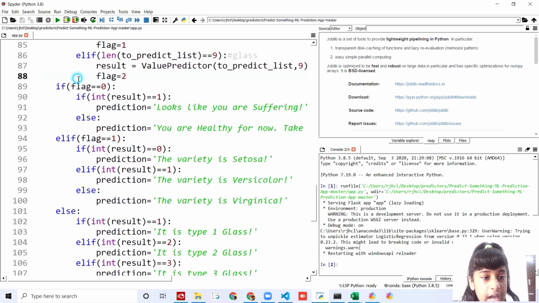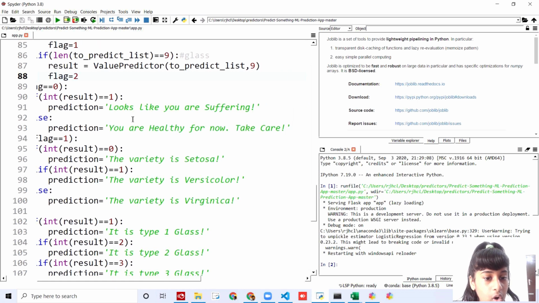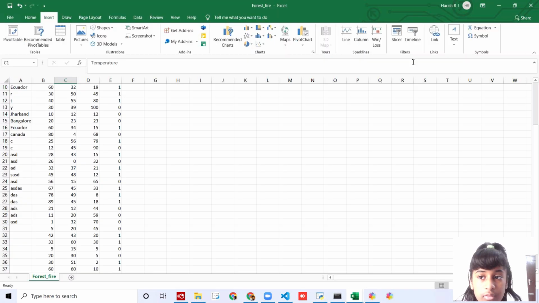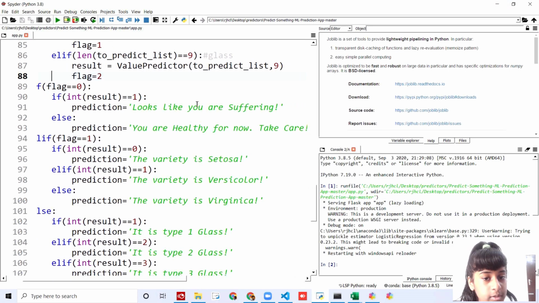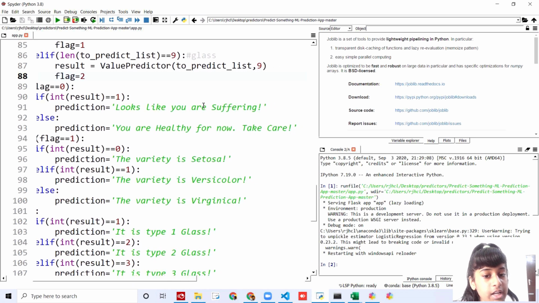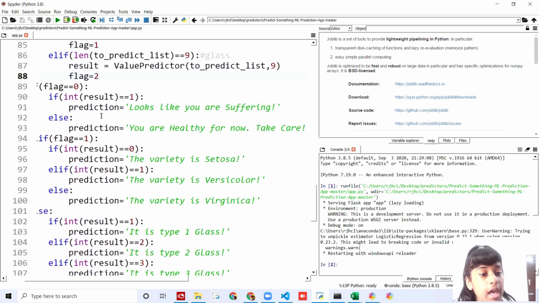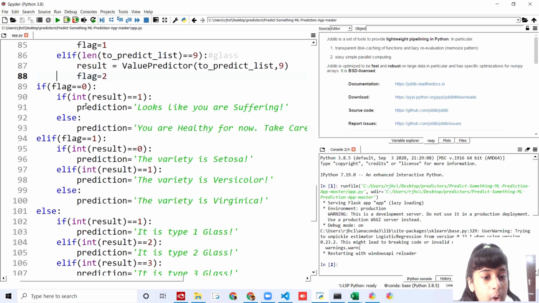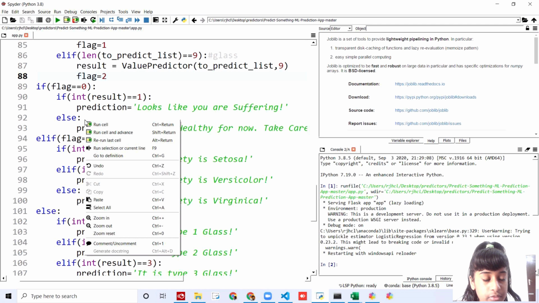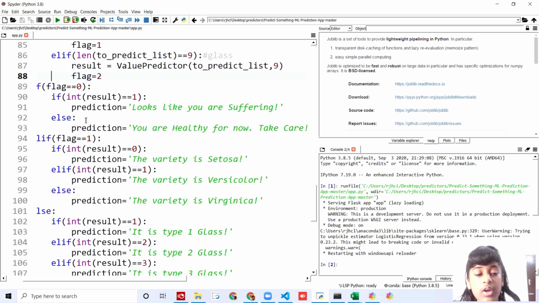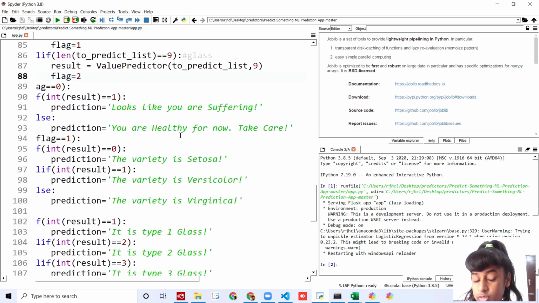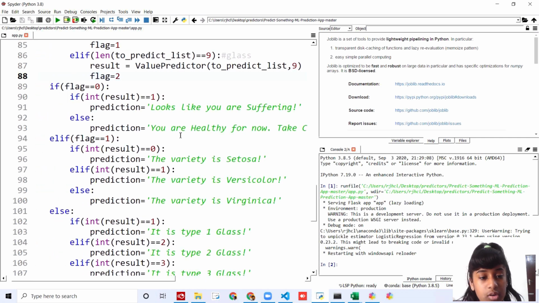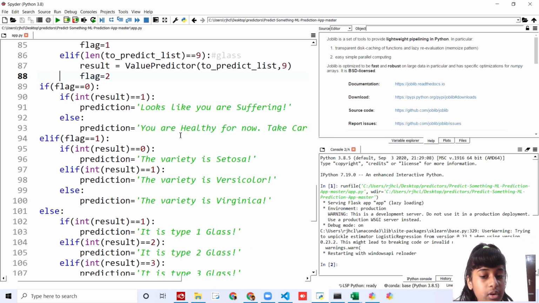And then I've told if flag is equal to 0, then looks like you're suffering. Else, you're absolutely fine, you're healthy now, take care. If the result is going to be 1, then it looks like you're suffering, that means you have that issue. And if the flag is 1 or 2, looks like you're healthy, so we're going to say take care.